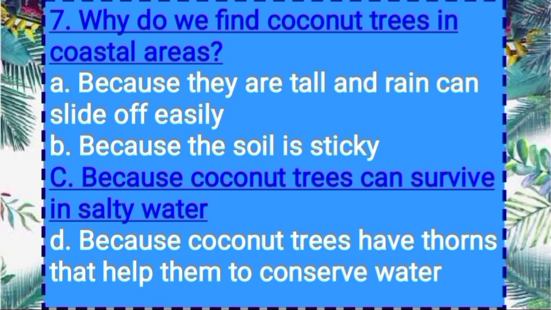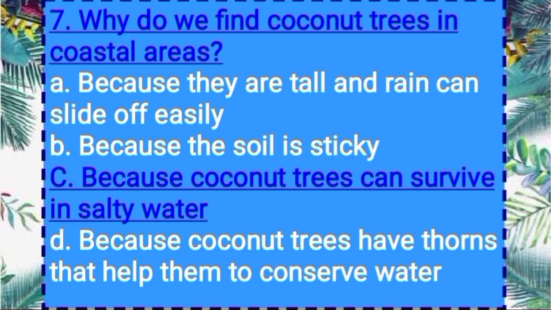Now next option, because coconut trees have thorns that help them to conserve water.